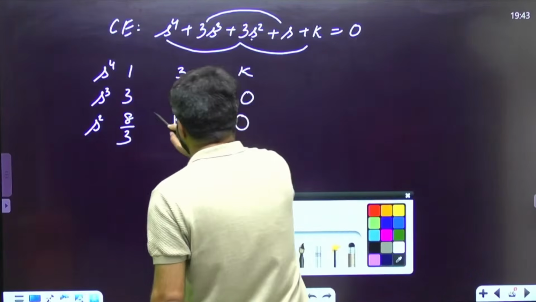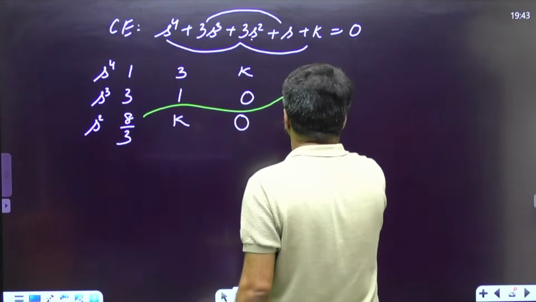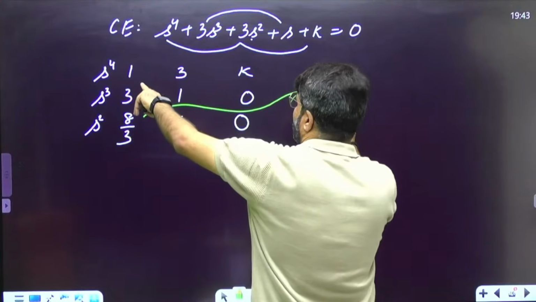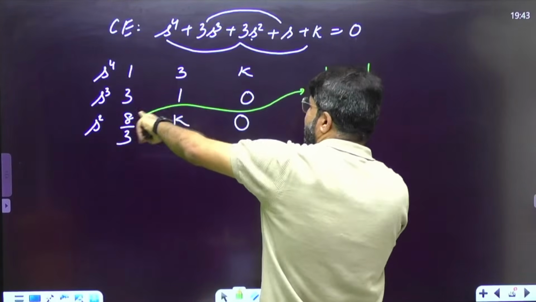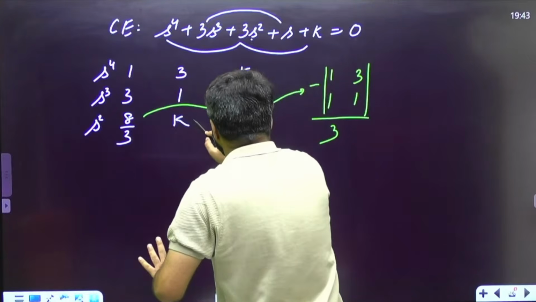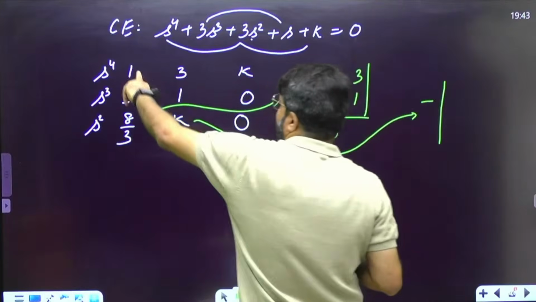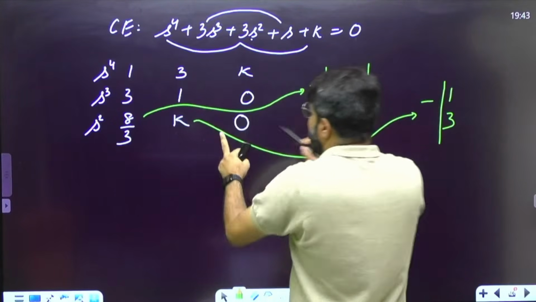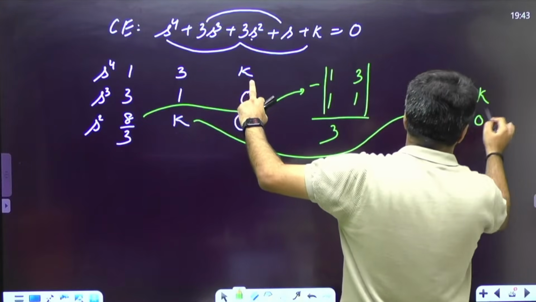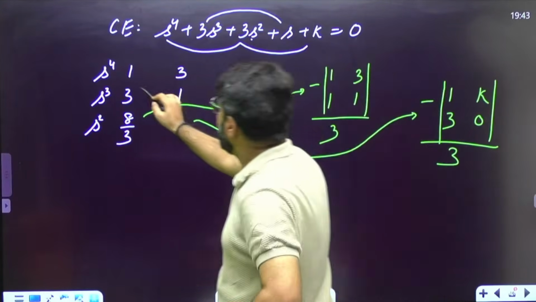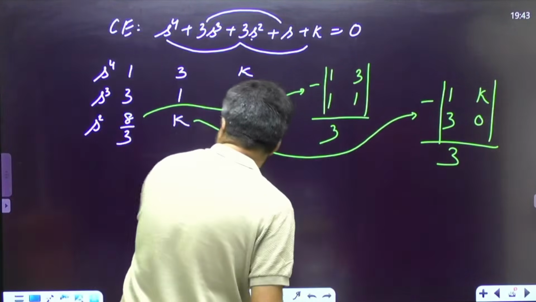Just as a quick revision, this is nothing but the negative of the determinant. That is why we do the cross multiplication. It is the negative of the determinant formed by the first column and the column next to this element, whole divided by the first element of the above row. Similarly, how is this formed? It is the negative of the determinant. The first column always remains fixed, and the next column depends on the element I am finding. I see the next to it, that is K and 0. Divide by the first element of the above row, that is fixed. This is the Routh-Hurwitz pattern.